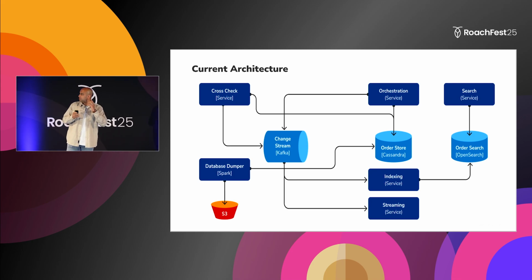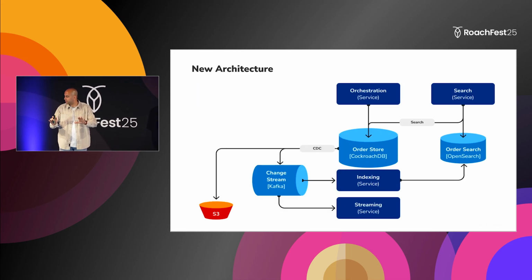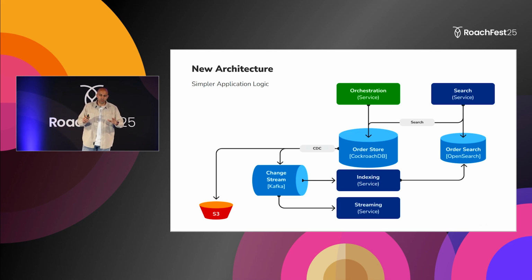This is the architecture without Cockroach, with Cassandra currently. This is the new architecture with Cockroach introduced. So what's changing? First of all, we have a simpler application. We don't have to complicate our application to overcome the lack of ACID transactions, for example. That's a big, important thing for us.